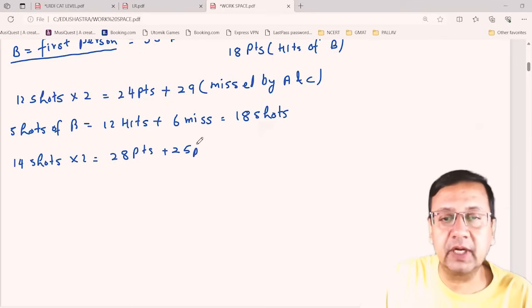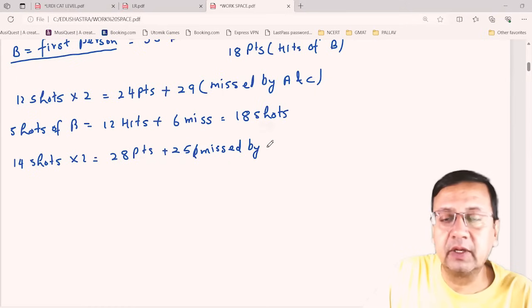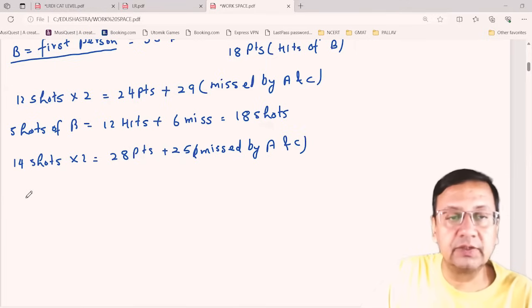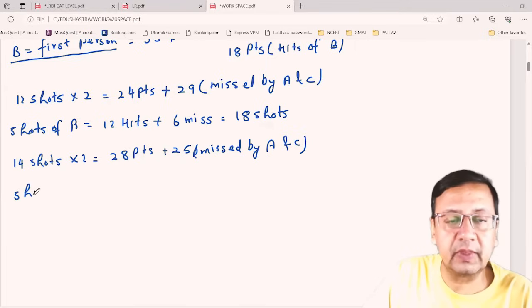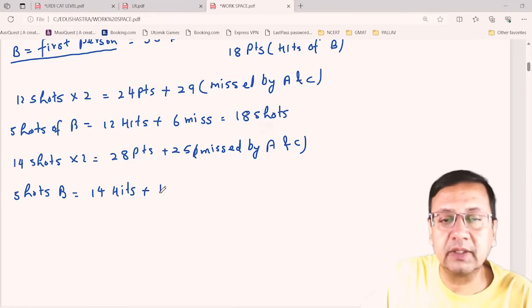So 25 points are missed by A and C. Done? So shots of B: 14 are hit, and plus 10 are missed. So this is total 24 shots.